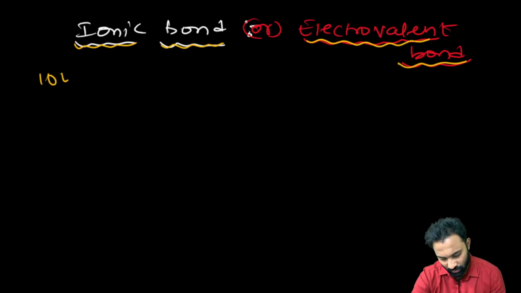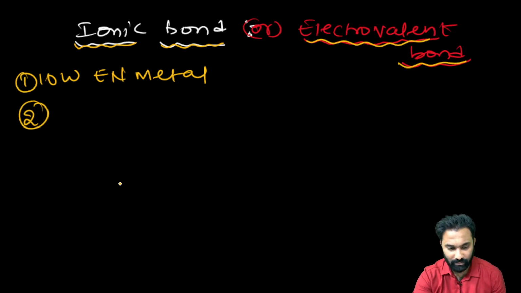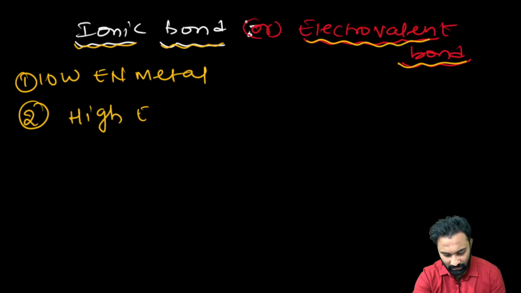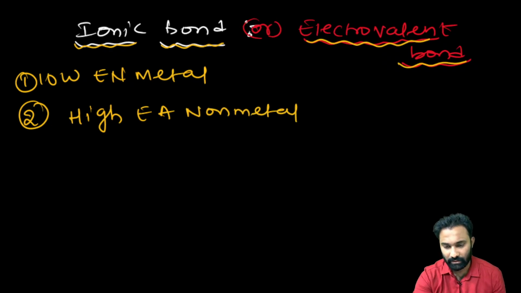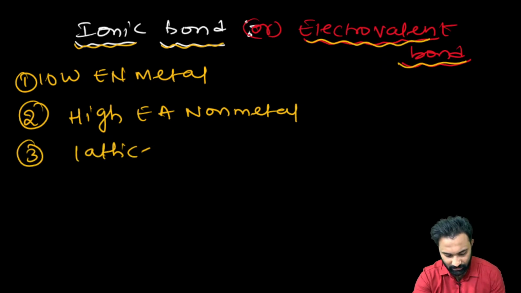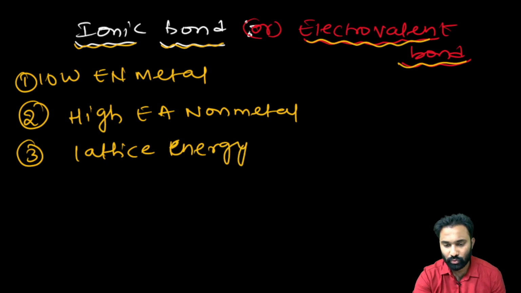Now, the favorable conditions for the formation of the ionic bond: the first one, we should have a low electronegativity metal, right? The second one, ionization energy should be less, and a high electron affinity non-metal. And the third one should be high lattice energy. The term lattice energy may be new to you.